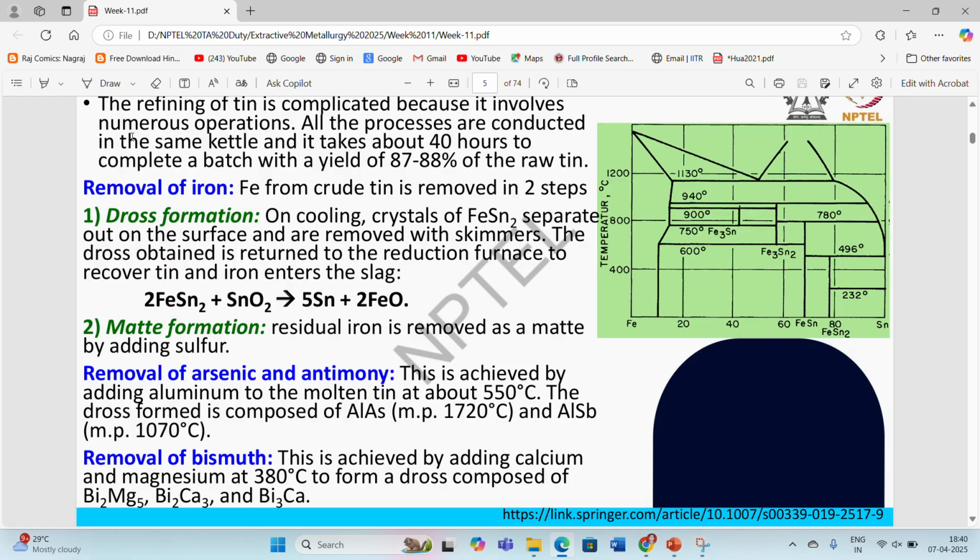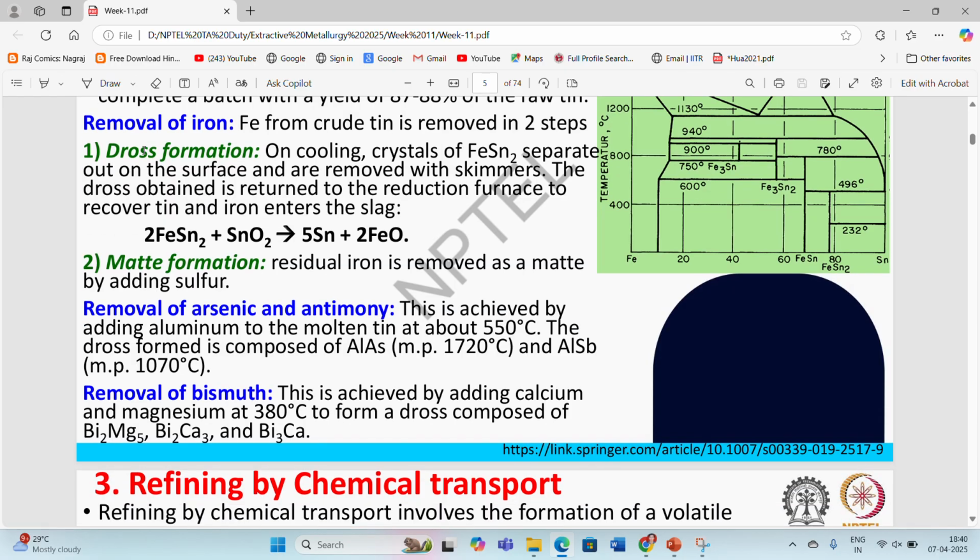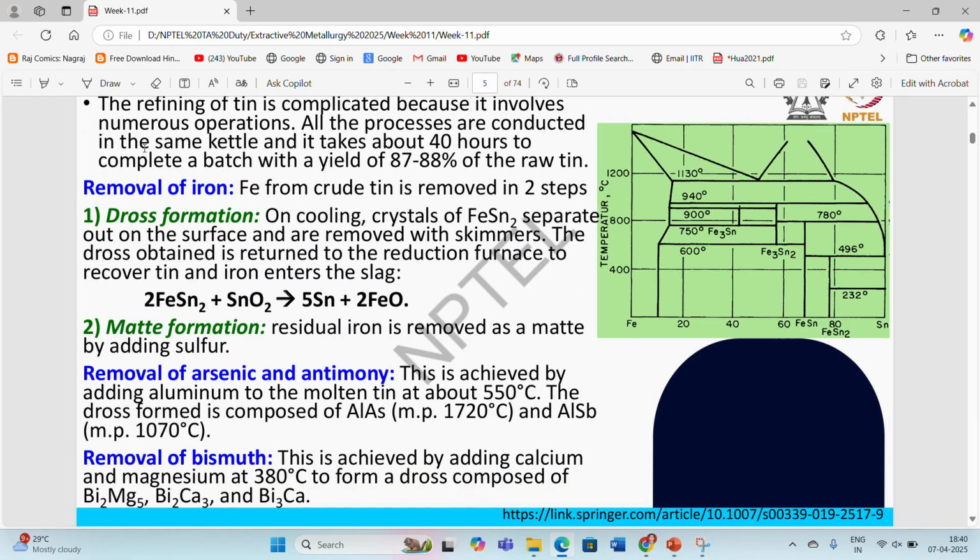The dross obtained is returned to the reduction furnace to recover tin, and iron enters the slag, which we discussed during the pyrometallurgical operation of tin. Then the remaining residual iron is removed as a matte by adding some sulfur.